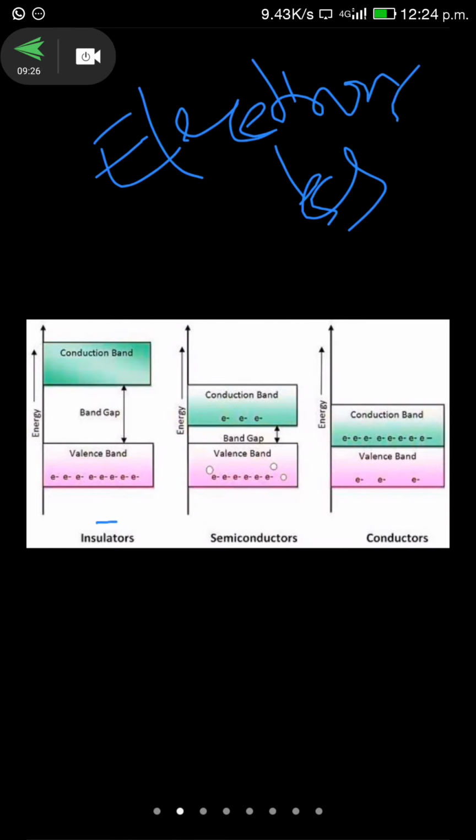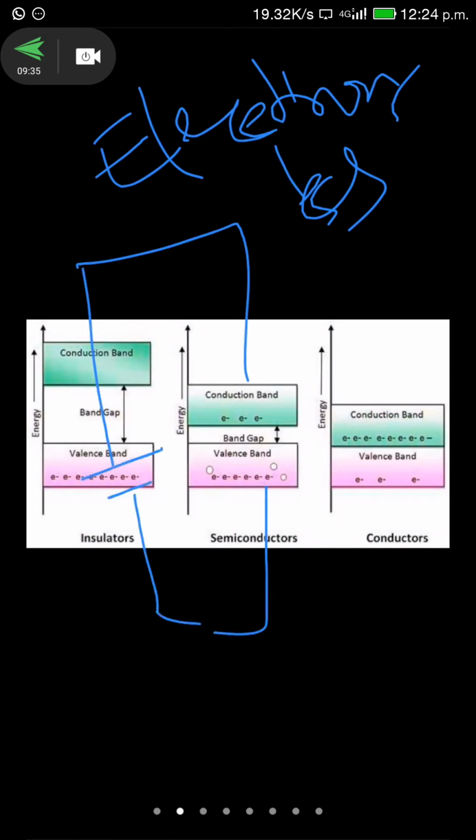In order to pass a current from valence band to conduction band, we need to create an external electric field in between the conduction band and valence band. When we apply this electric field to the valence band, the electrons are excited from the valence band to the conduction band. Then, with the recombination of holes and electrons, the current is created in between these two.